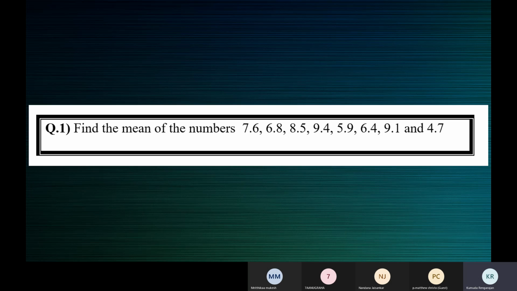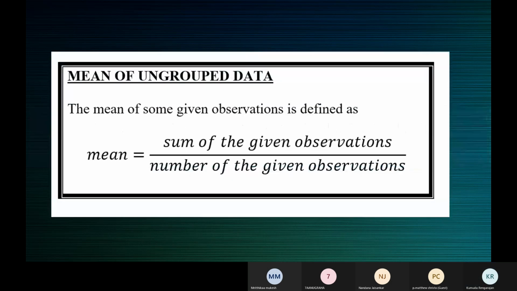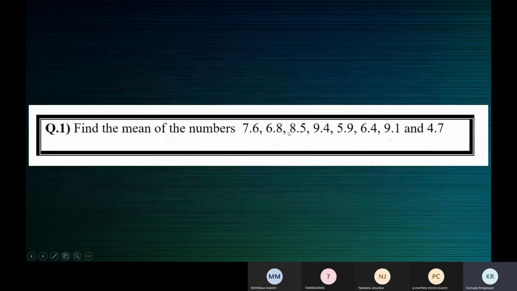Sum of all the observations by the number of observations. That's what you see here. Mean is equal to the sum of the given observations by the number of given observations. Sum meaning you'll have to add all these numbers, divided by how many observations are there? 8. Sum of all these numbers by the number of observations, 8, will give you the mean.